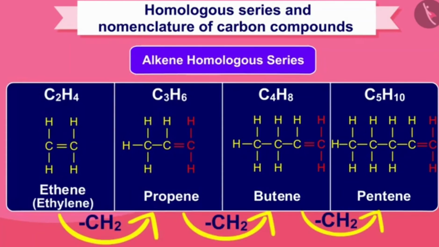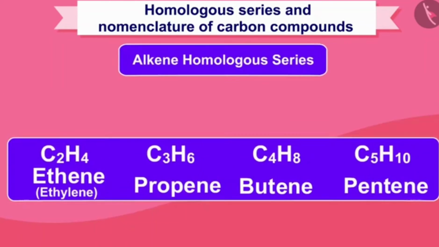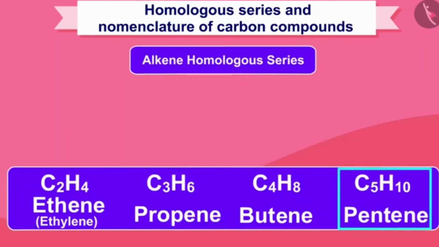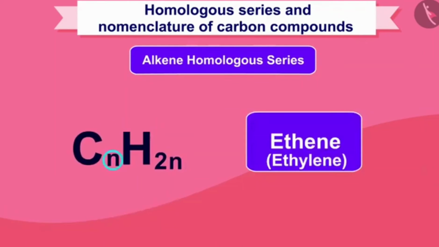And as you can see, we can show any compound of this category by the formula CnH2n. For example, in the second compound, ethene, n will be 2. Now, if we write 2 instead of n in this formula, we will find the molecular formula C2H4 of ethene.